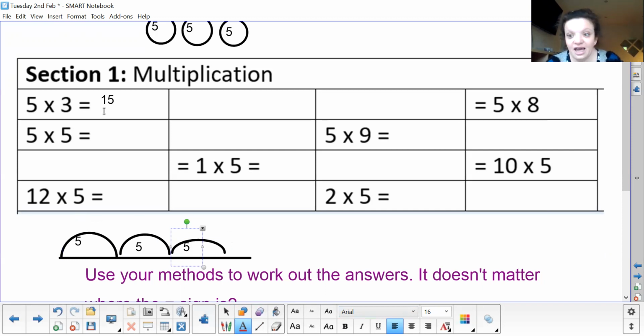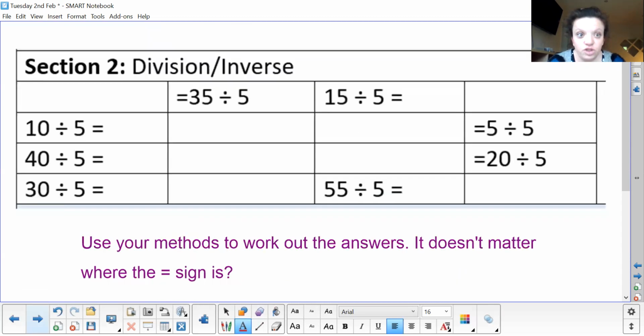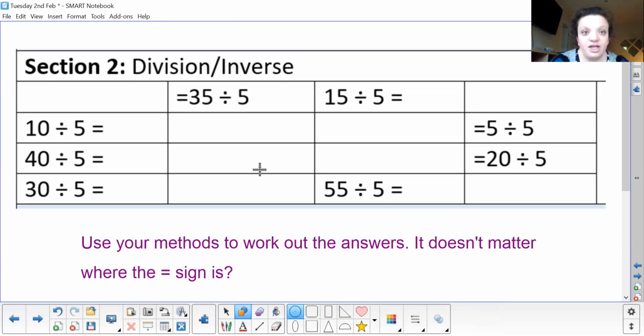So, as I said earlier, you can then go and have a go at doing this quiz on Teams. I'm going to show you now on the next slide how to do division. So we're going to actually do 35 divided by 5. The first method is I can share it out using drawing. So 35 divided by 5, I'm going to be sharing it into 5 groups.